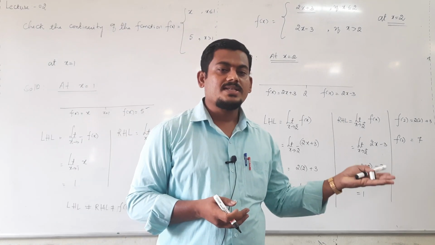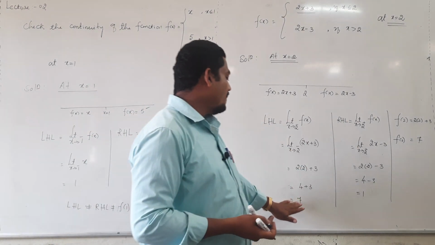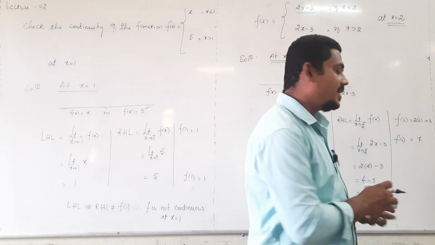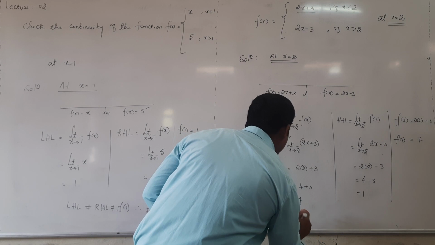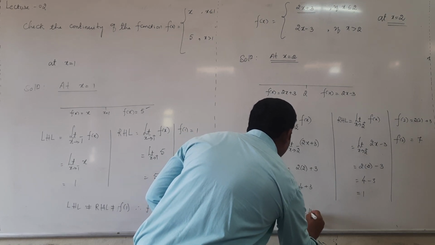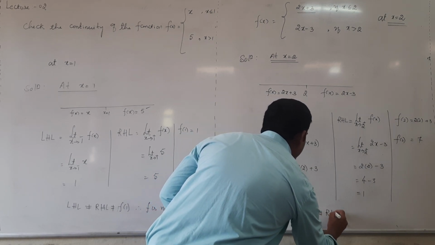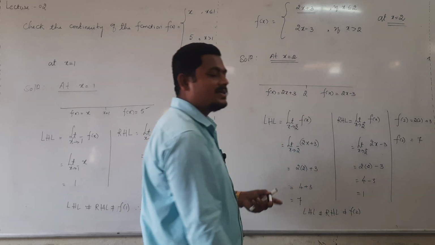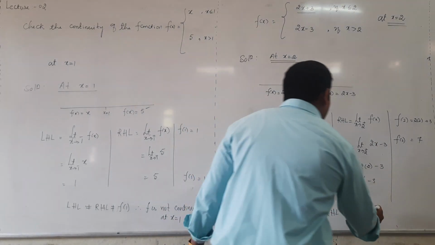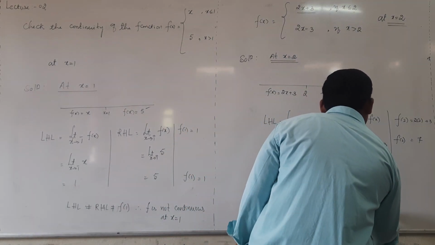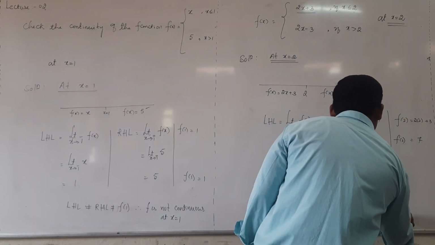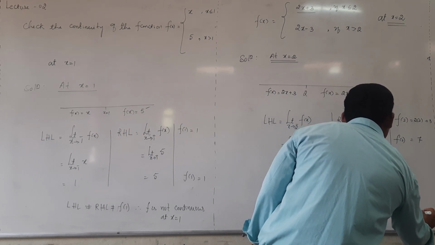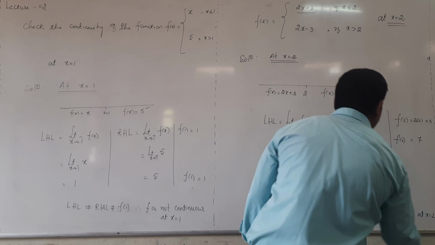Is it a continuous function? No. Why? Because left hand limit is 7, right hand limit is 1, functional value is 7. Clearly unequal, so discontinuous or not continuous. LHL value is not equal to RHL, is not equal to functional value, f of 2. Therefore, f is not continuous at x equal to 2.